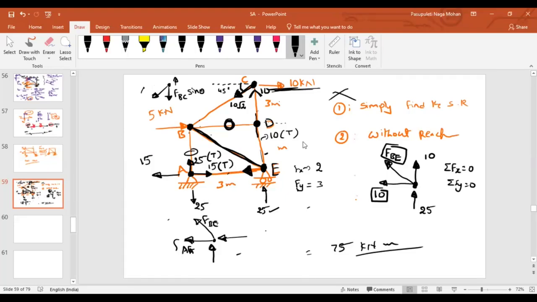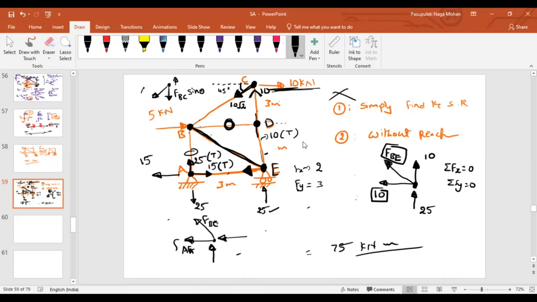the component of FBE should act along which direction? Towards right. 10 is already acting on the left. To balance it, the horizontal component of FBE should act towards the right.